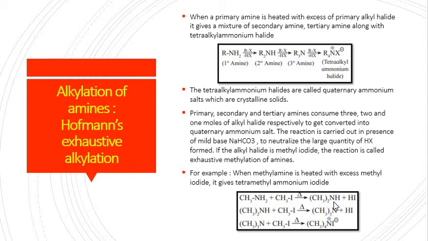When you are using methyl iodide as alkyl halide for methylation of the amine, the reaction would be called exhaustive methylation of amine. Let's suppose methanamine is treated with methyl iodide, then secondary amine will form, from secondary tertiary will form, and from tertiary quaternary ammonium iodide will form.